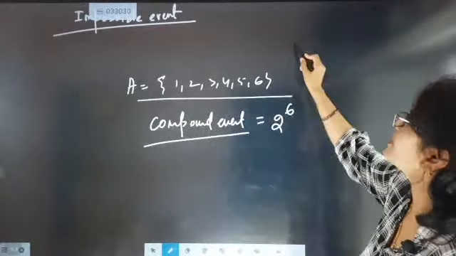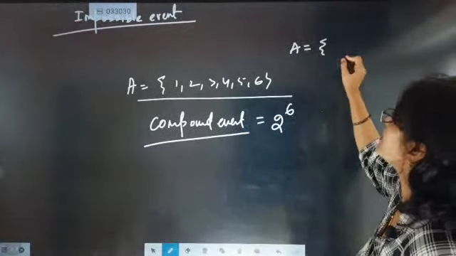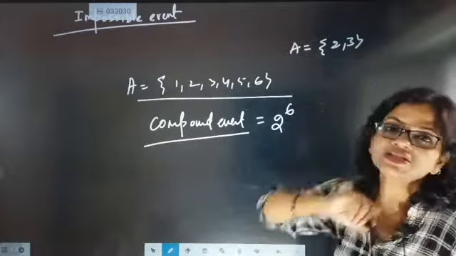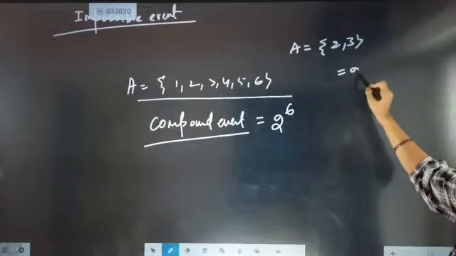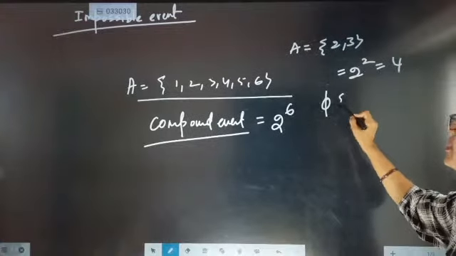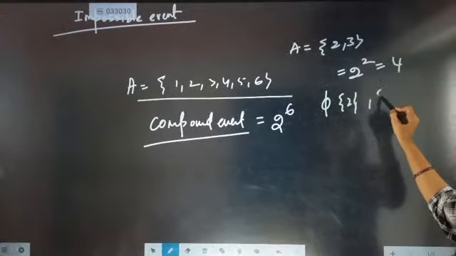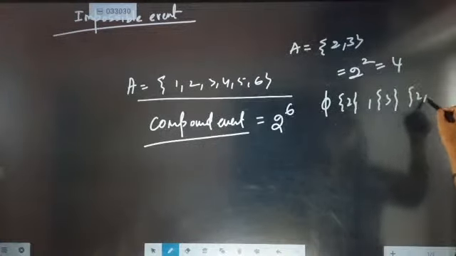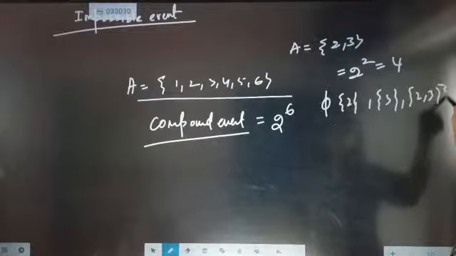Total number, like a set is containing 2 elements, then how many subsets are possible? It will be exactly 2 to the power 2, that is 4. Check this one out. 1 5 will be there, 1 2 will be there, 1 3 will be there, and then 2 and 3 will be there. So these are the possible subsets.